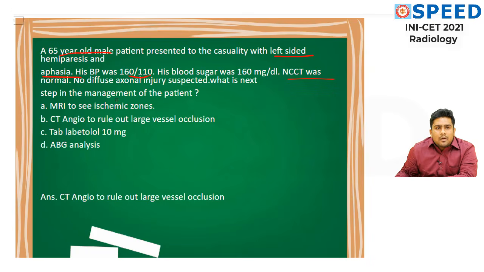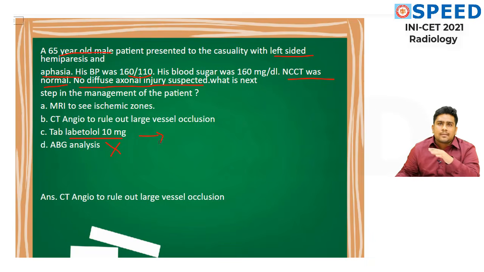NC-CT was normal, it has an impact. And many of the students were saying this line was given, it makes a huge difference: no diffuse axonal injury suspected. What is the next step? From this question, first I can eliminate arterial blood gas analysis. Why? Because it is not the next step in the management. We are going to do that once we have recovered the patient. And tablet labetalol 10 milligram, what does it imply?